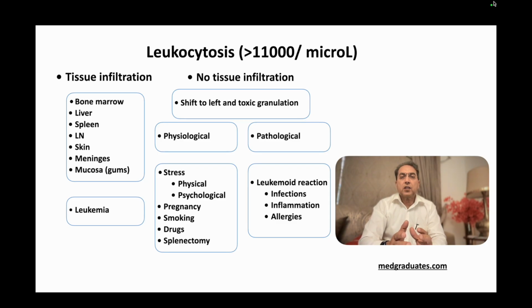Now, how to differentiate a leukemoid reaction from leukemia is that, important, there is no tissue infiltration in leukemoid reaction, and second, the leukocyte alkaline phosphatase score is generally normal in patients who've got leukemoid reaction, while this is abnormal in patients who've got leukemia. So this is how we proceed when you get a patient with leukocytosis.